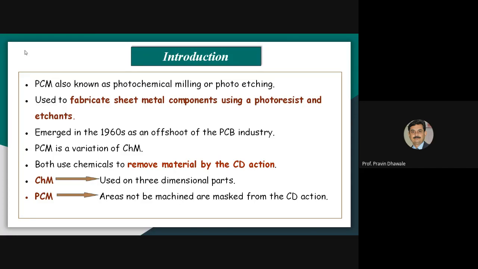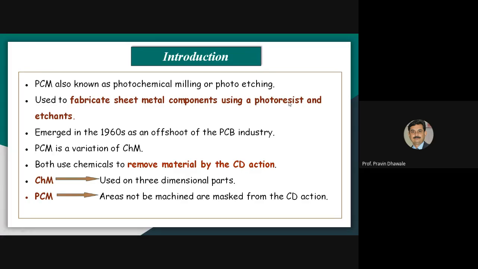It is also called photochemical milling, or photo etching process. And this process is used in order to fabricate sheet metal components by using a photoresist and etchant.